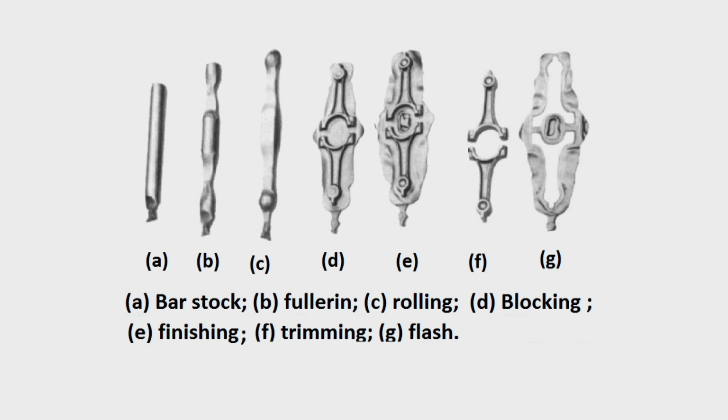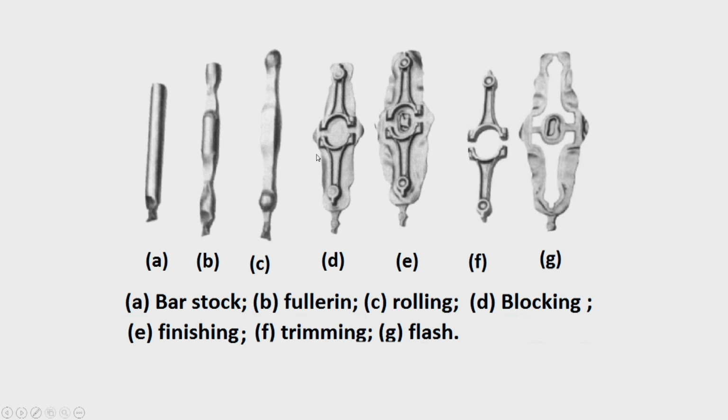Then comes your blocking operation. See, this is the case. Maybe before that there will be a slitting operation. Slitting die also is there, because the fork part you wanted. So, slitting also may be there. Whatever it be, in these cases it depends upon your die. It also depends upon the die block designer, that also matters.